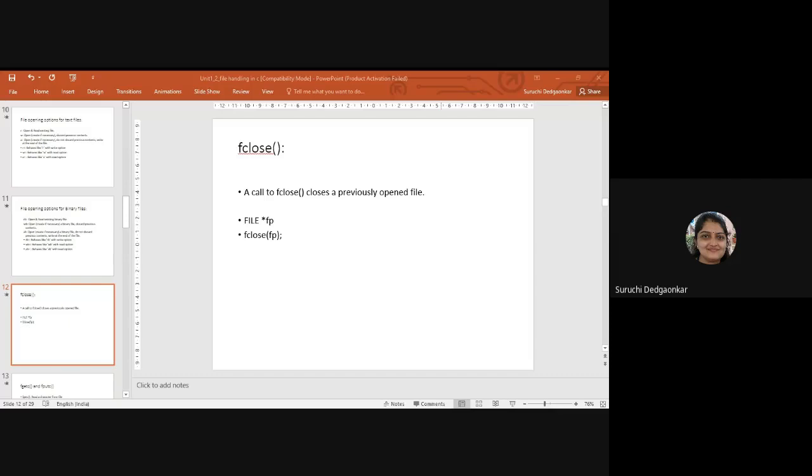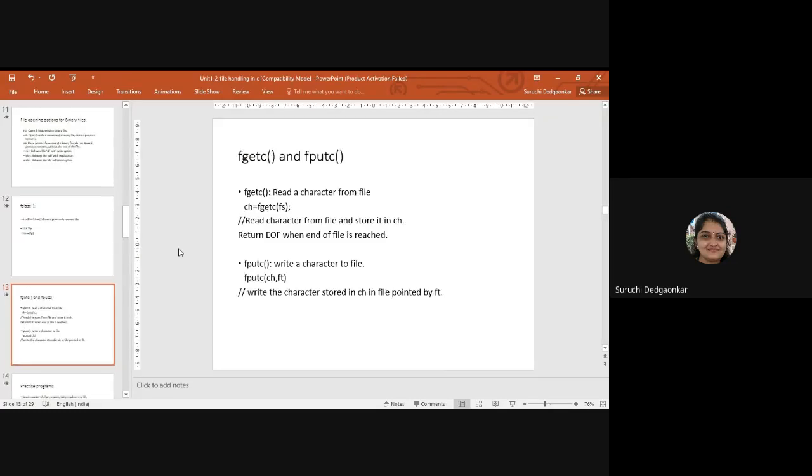Can we open multiple files at the same time? Yes, we can open multiple files at the same time, and we are going to study that. We have certain assignments related to it. Okay, so fclose is required in order to store the data, which changes, modifications we have done in that data, we have to store that. We have to do the fclose.